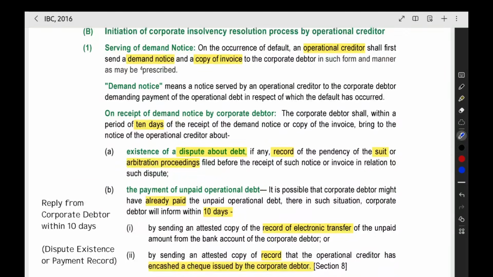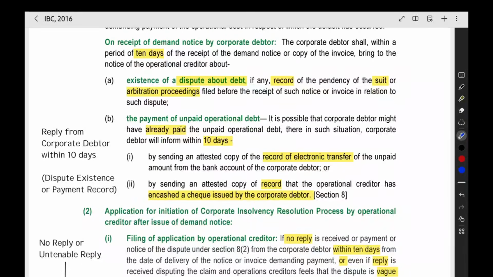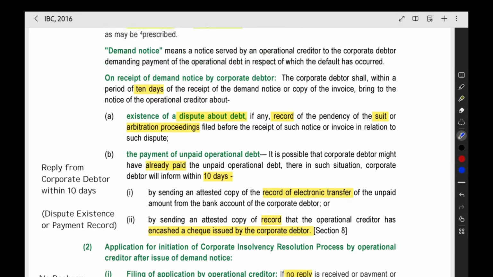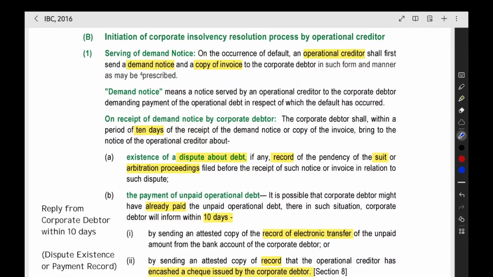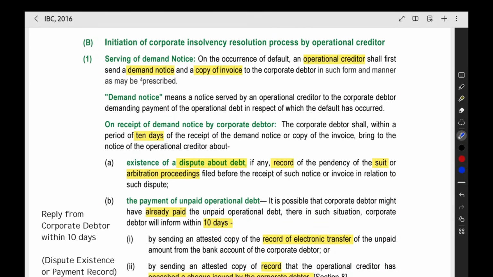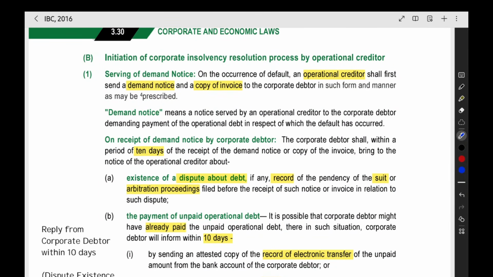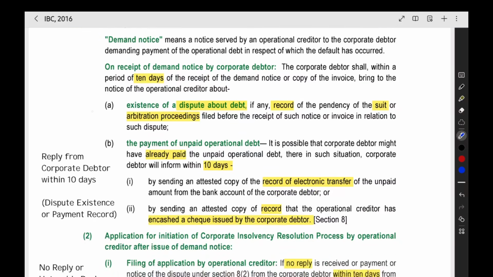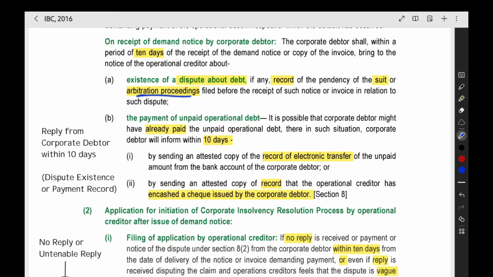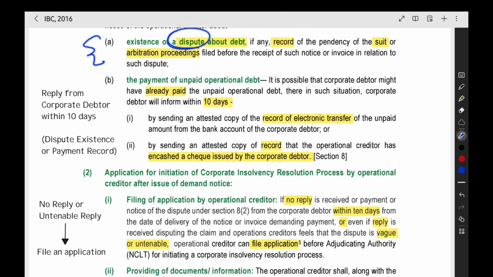Now what will happen? The company should reply. The company should either say there is a problem, we can go to court, or we can go to arbitration. There is a problem in the goods or services delivered, or the payment, the company does not want to make the payment because of some issues in the transaction. So they can tell that. We can start the arbitration, or we are going to make a case on you because the goods or services delivered are not proper. For that, we will not make the payment. There is a dispute on the debt.